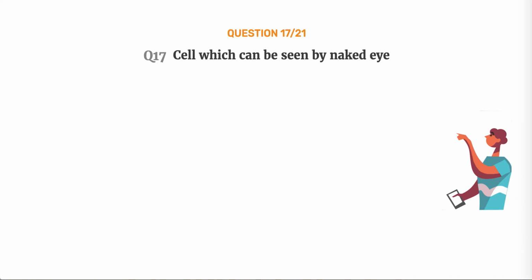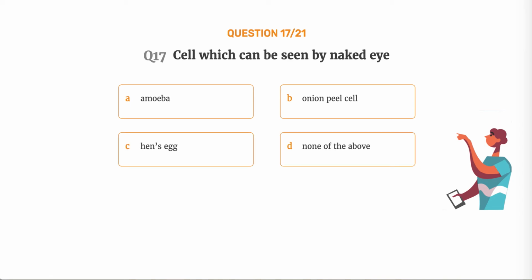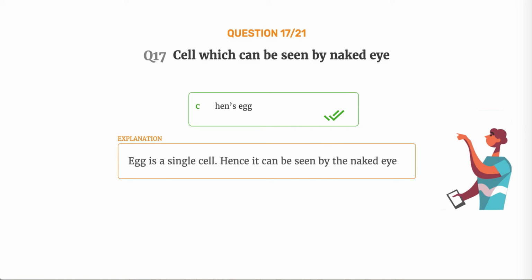Question number 17. Cell which can be seen by naked eye. Option A, amoeba. Option B, onion peel cell. Option C, hen's egg. Option D, none of the above. The correct answer is option C, hen's egg. Egg is a single cell. Hence it can be seen by the naked eye.